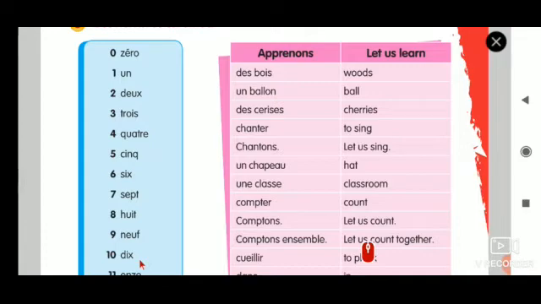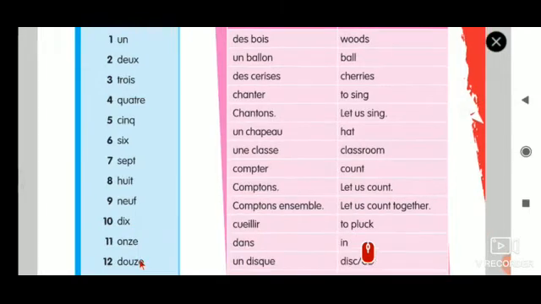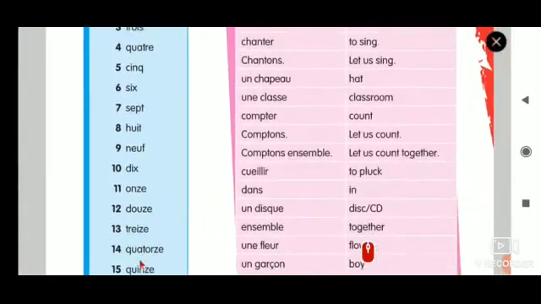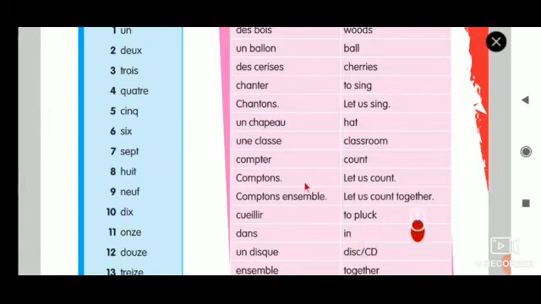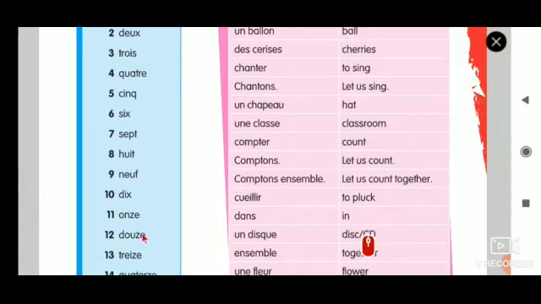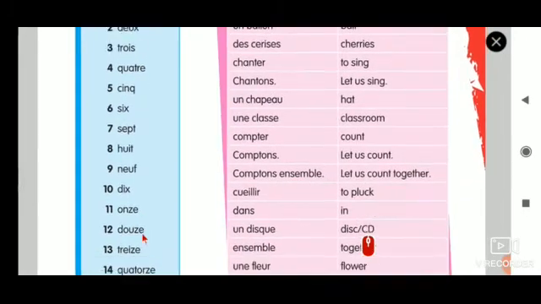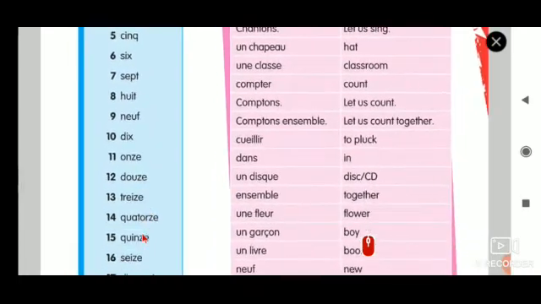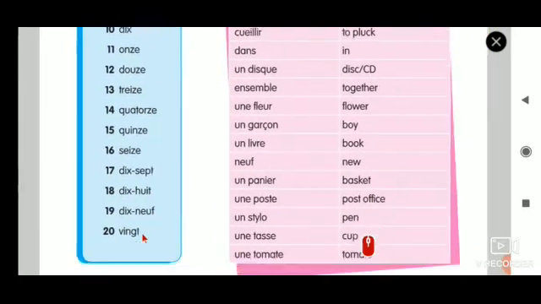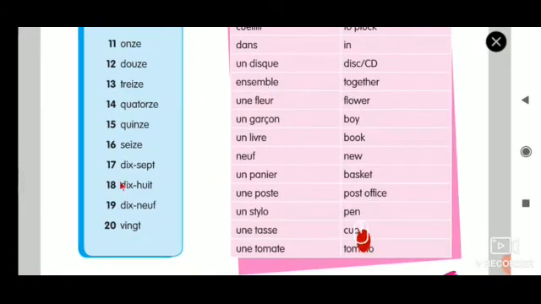I think I have a song related to these numbers. I'll search for it, and in case it is available, I'll try to play that for you. Not today, but in the next session. So let's have some good time in numbers. We'll finish it fast. Let's learn from 11 to 20. Today we will finish 11 to 20, and then if possible we will see one more page.